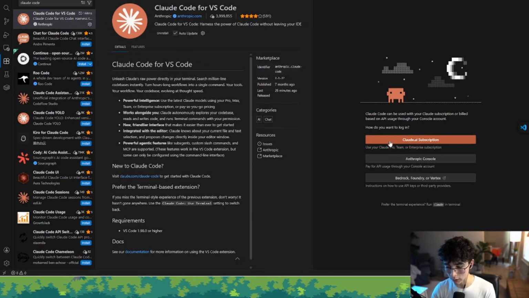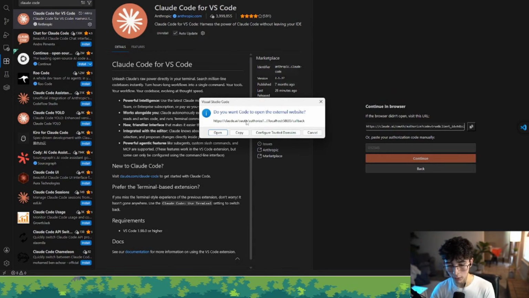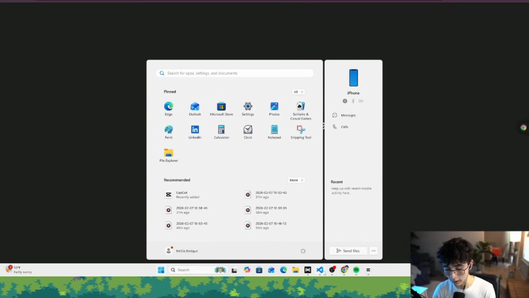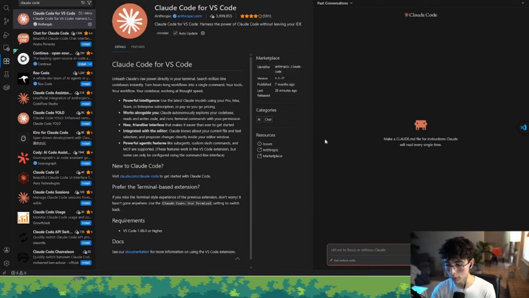So what you need to do is click Claude.ai subscription, and it will open this little window saying, "Do you want Code to open the external website?" Yes, open. And this will send you to your Google Chrome, and this will allow you to authorize the connection to your Anthropic account. So I'm going to authorize it. Cool. So now I can come back into VS Code, and you will see that I have my entire chat interface cleared out so I can start chatting.